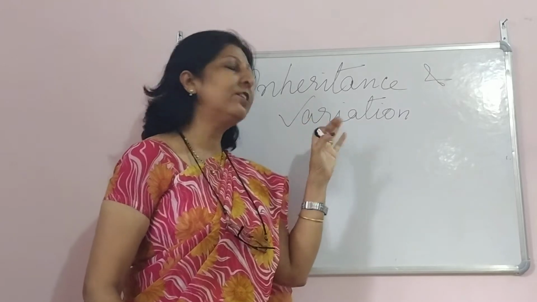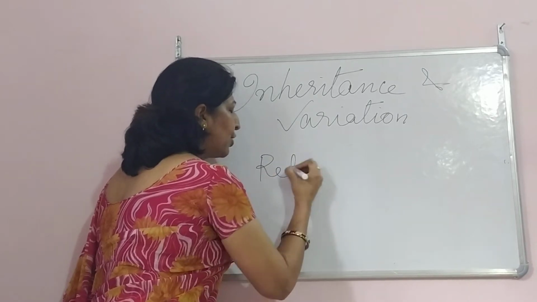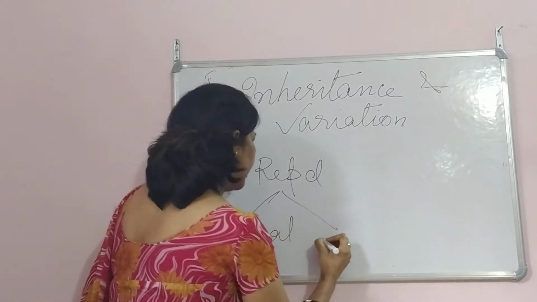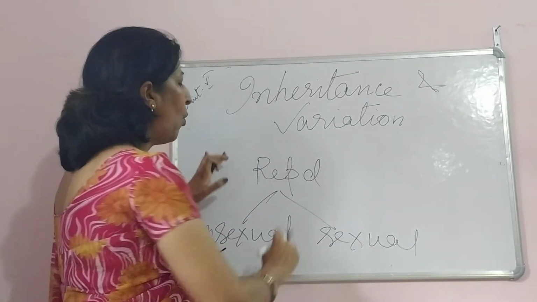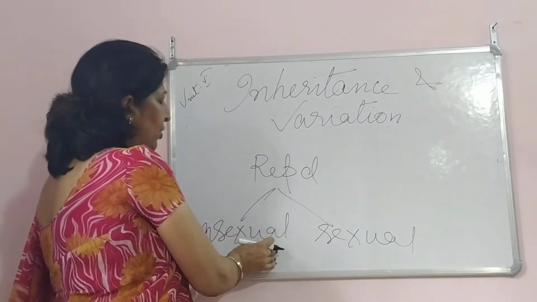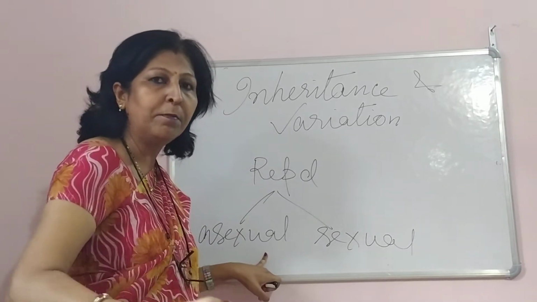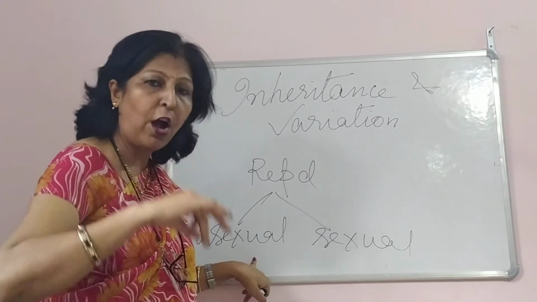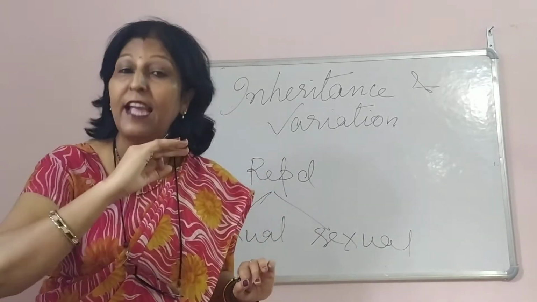Let me go a little to reproduction. Reproduction is of 2 kinds, sexual and asexual. Whatever characters are found in the parents are inherited by the offsprings. In asexual reproduction, normally we have only one parent, and all the offsprings formed are known as clones. They are the photocopies of the parents. So there we do not find any variation.